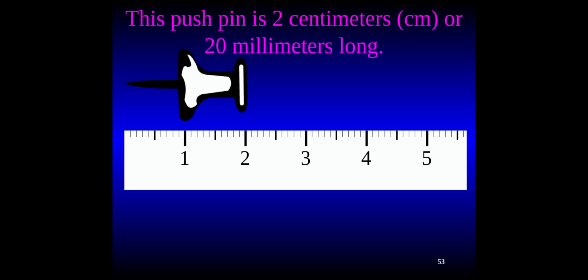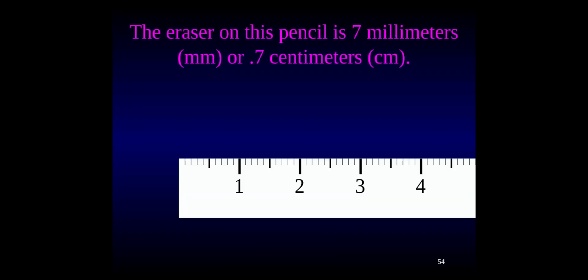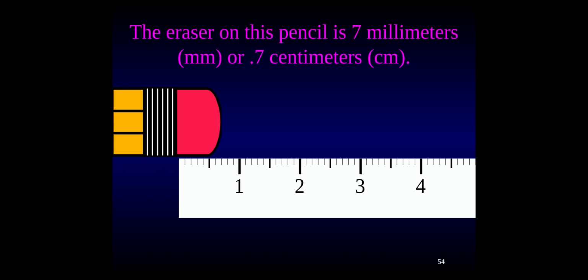So to give you some practice with measuring, this push pin is about 2 centimeters. Or remember, if there's 10 millimeters here and 10 millimeters here, that's 20 millimeters long. This eraser is about 7 millimeters long. So we have 5 millimeters, 6, 7 millimeters, or you could say it's 0.7 centimeters. It's smaller than a centimeter, but I would just stick with millimeters.